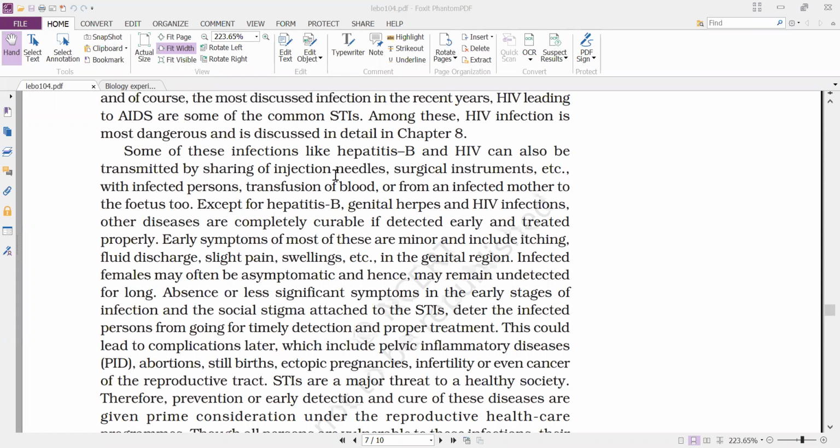That means if the same needle is used for a normal person after an infected one, it gets transmitted. They are also transmitted through blood transfusion, and from an infected mother to the fetus, through milk.